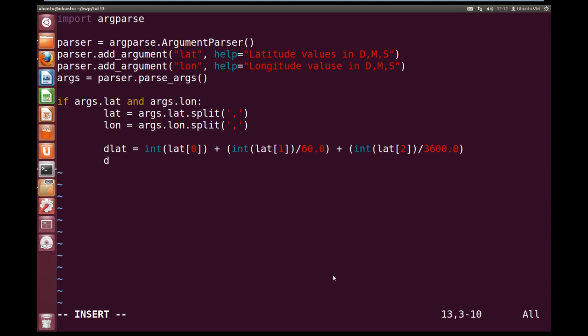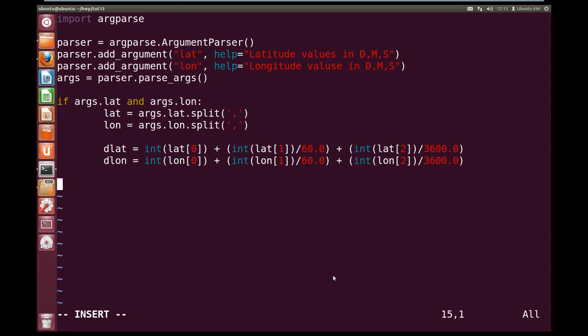Okay, now we need to do our dlon. It's going to equal the int of lon 0, and it's going to follow the exact same format as above. The int of lon 1 divided by 60.0 plus int of lon 2 divided by 3600.0. Now you gotta make sure you have the 0.0 there, because in Python 2 it'll try and do a floor division if we don't have that 0.0 there.